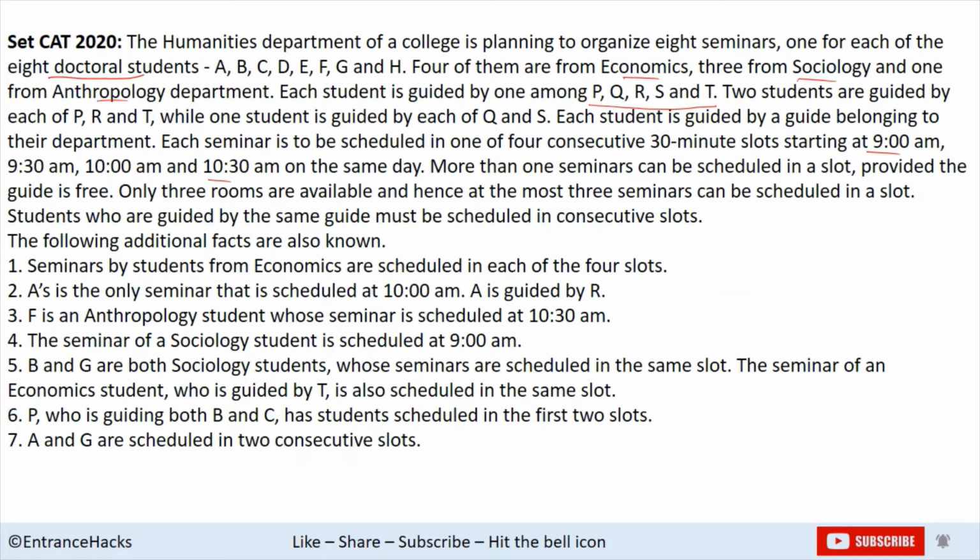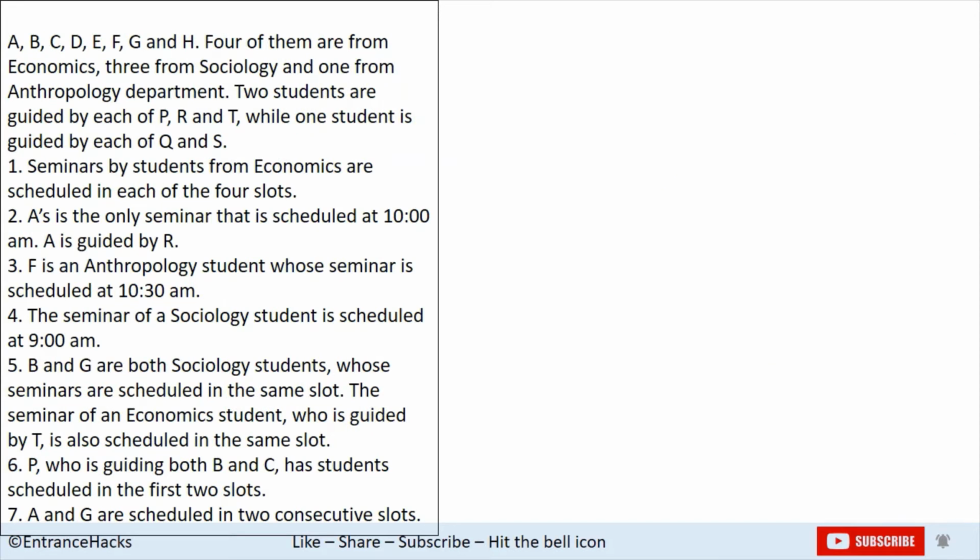So I'll tell you how to solve these types of problems in which there are 4 variables and one of the variables is the scheduling. I'll copy the important points from this, and how we'll start is, we know there are students who are guided by P, Q, R, S and T, so we'll write somewhere how many students are guided by each professor.